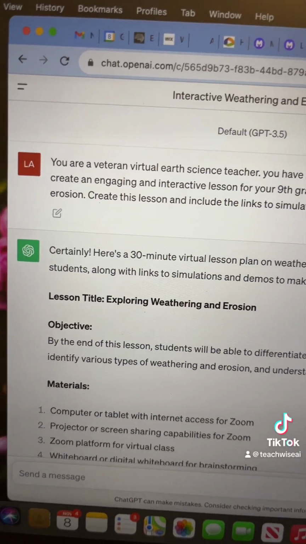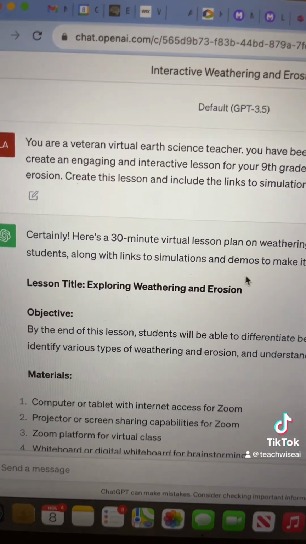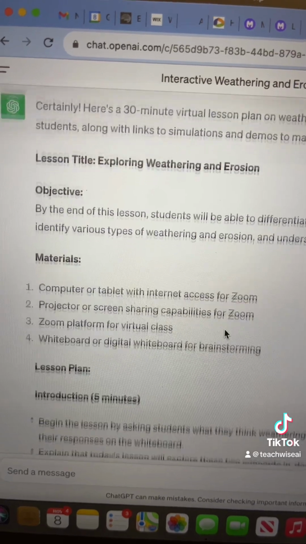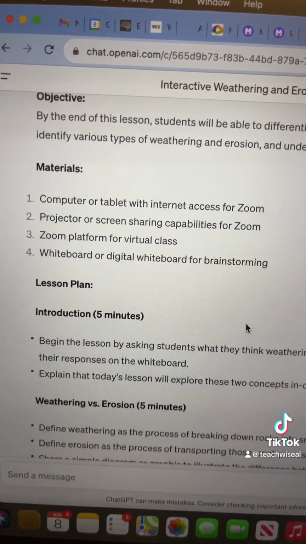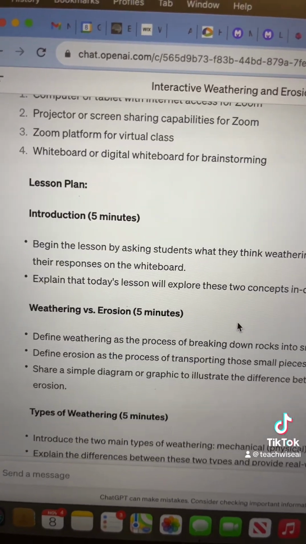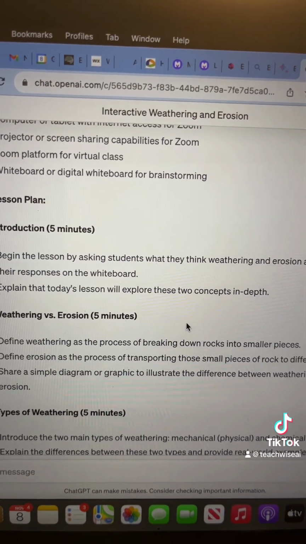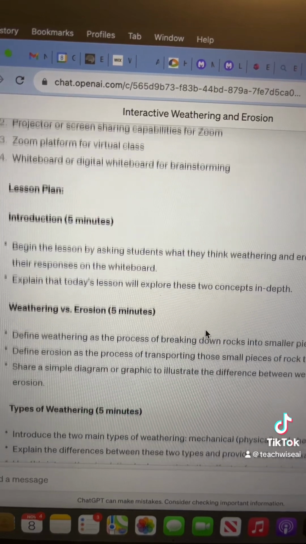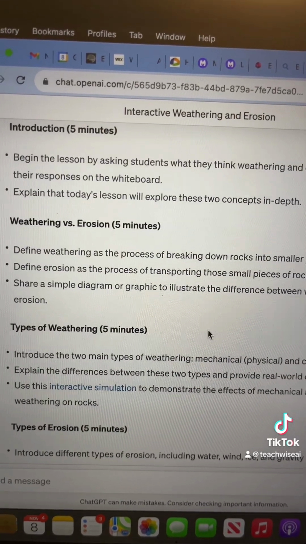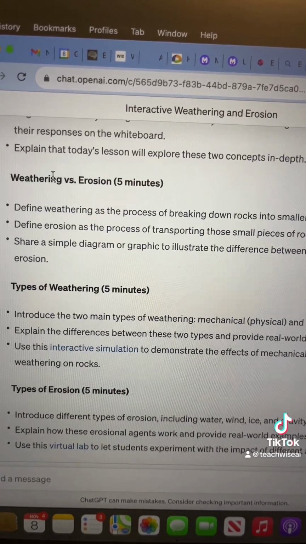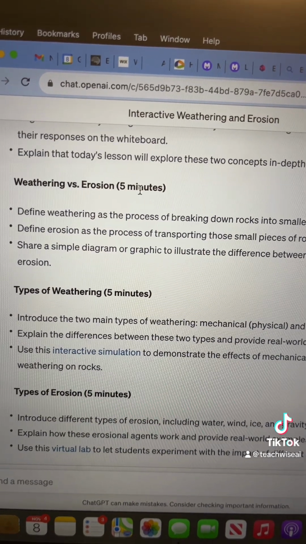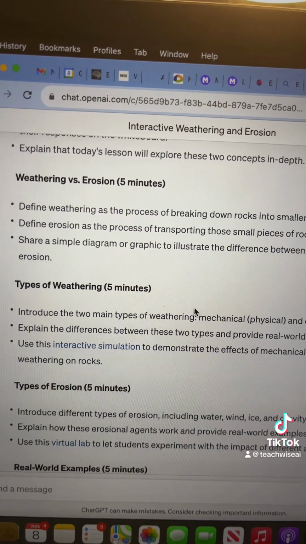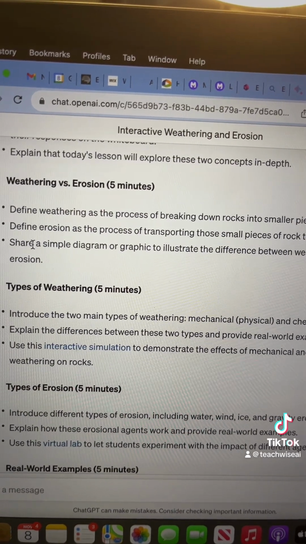Okay, last one is ChatGPT. Gave it the same prompt. It is giving me an objective, materials that I would need, which is just basically my computer and Zoom. Begin lesson by asking the students what they think weathering and erosion are. Explain about these 2 concepts, okay? And then we're talking weathering versus erosion in 5 minutes. Defining, sharing a simple diagram or graphic.